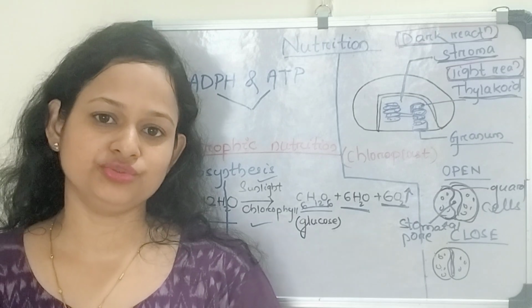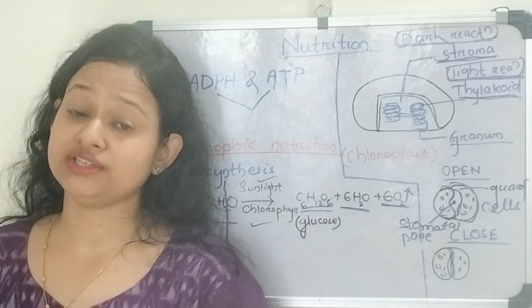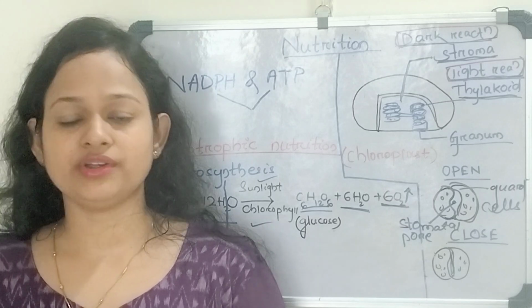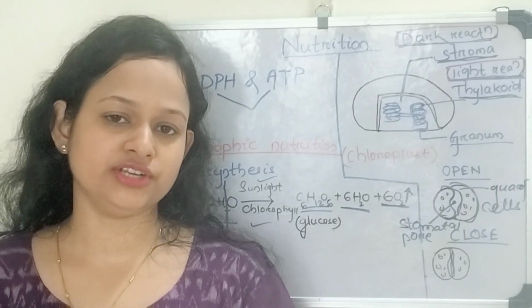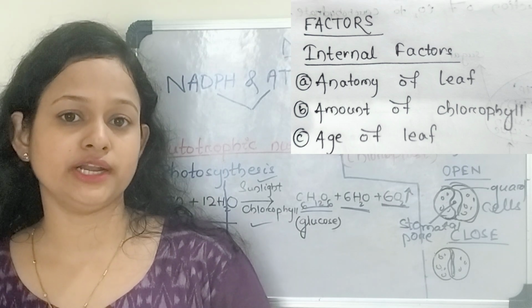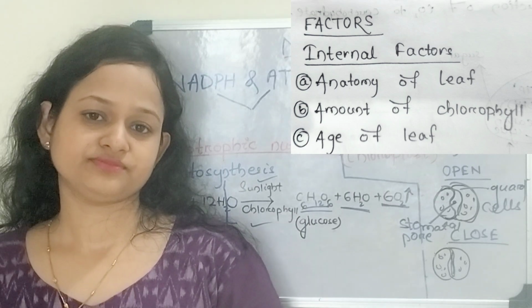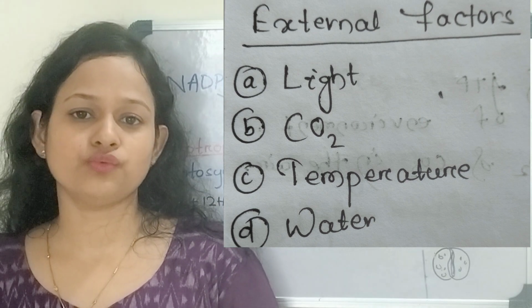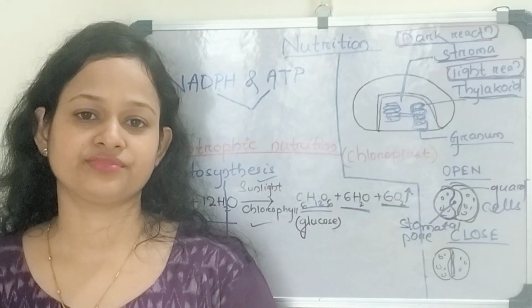So next we come to the factors that affect the process of photosynthesis. They are mainly external factors and internal factors. The internal factors may be the anatomy of the leaf, the amount of chlorophyll and the age of the leaf. And the external factors may be light, carbon dioxide, water and temperature.